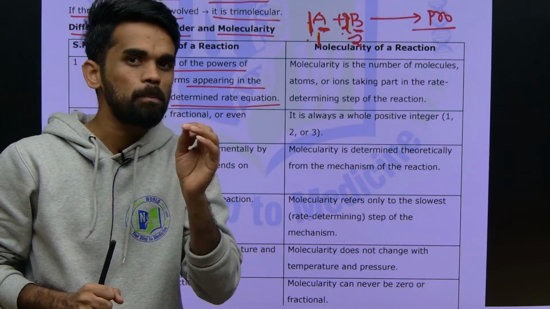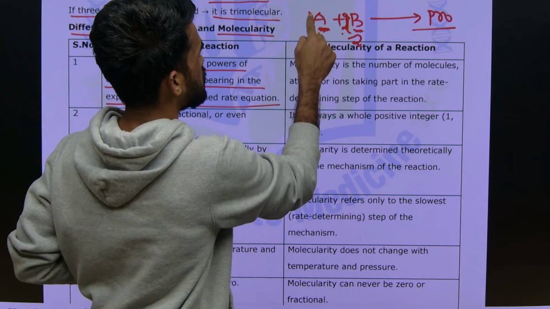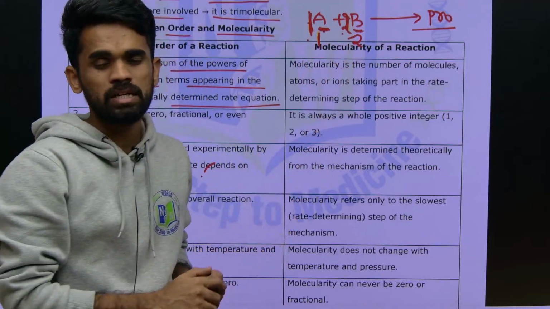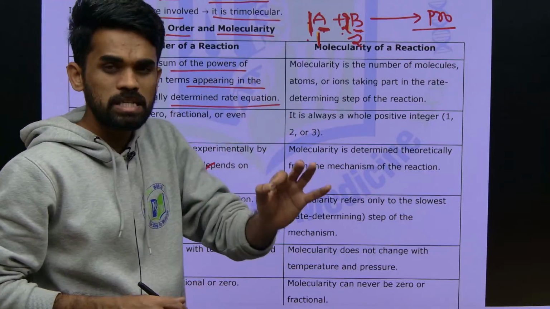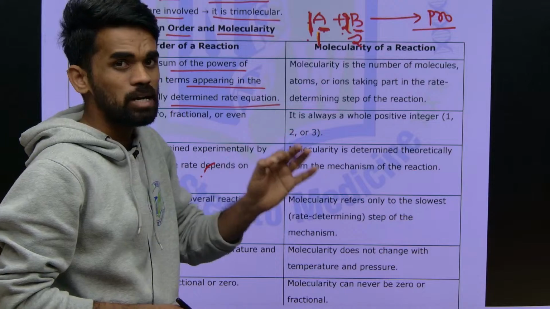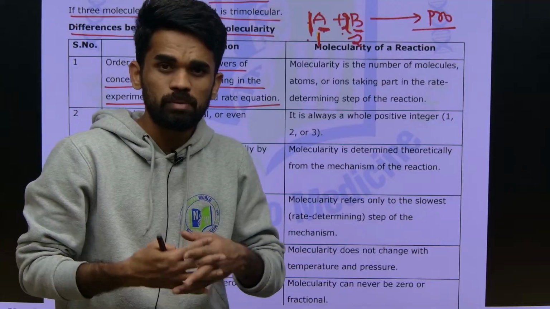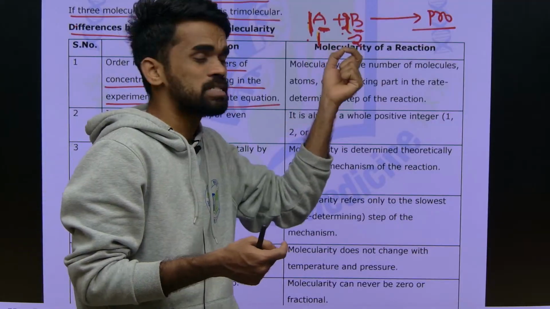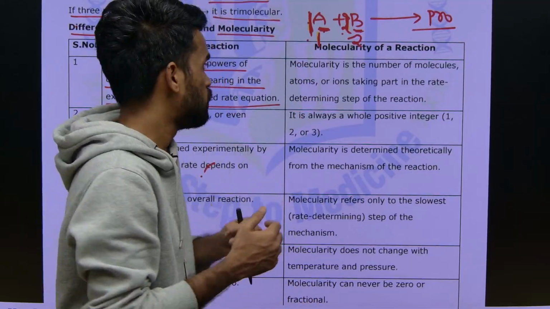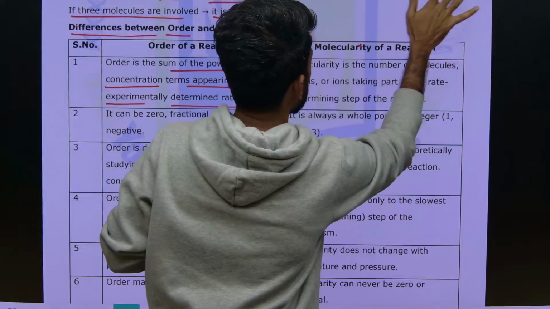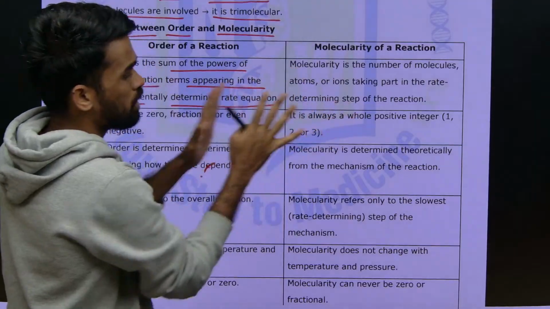If it is a complex reaction, we cannot take these coefficients as their orders all the time. It may or may not be equal. That's why the order for a complex reaction comes from experimental data only, not theoretically. So in the exams do we need to do any experiment? No, they will mention whether it is first order, second order with respect to A, with respect to B, and then you can get that idea. They won't ask that kind of questions here, you just need to differentiate what is meant by order of reaction and molecularity of reaction, that's it.